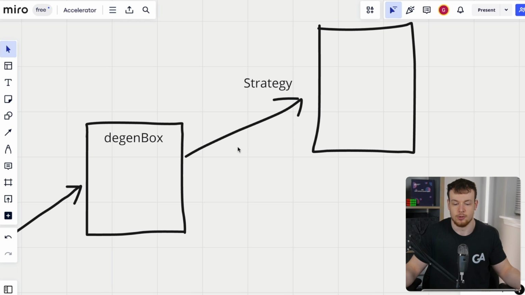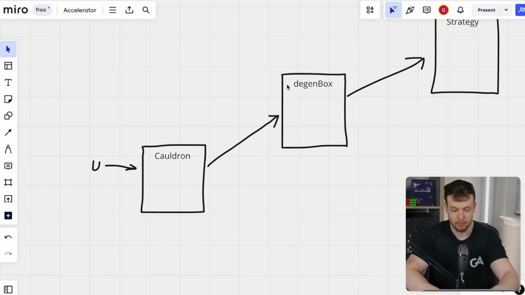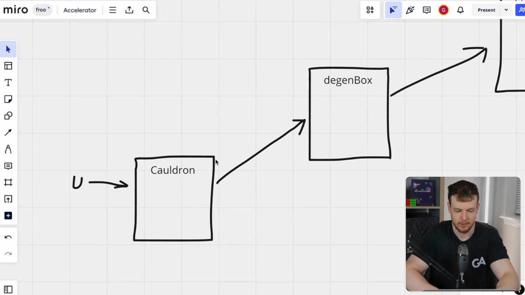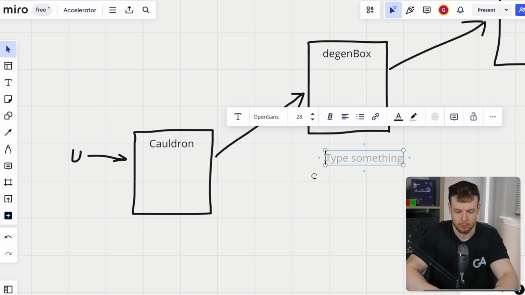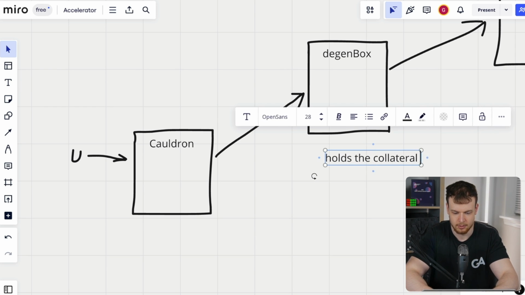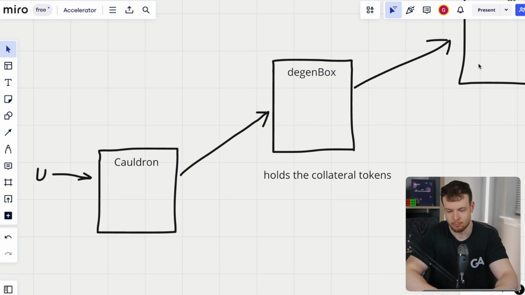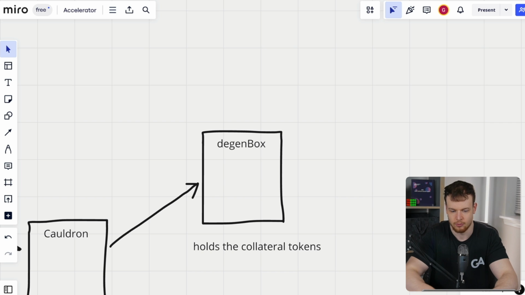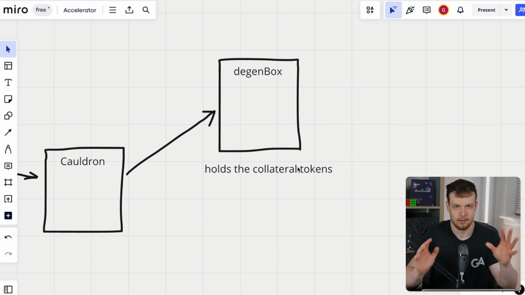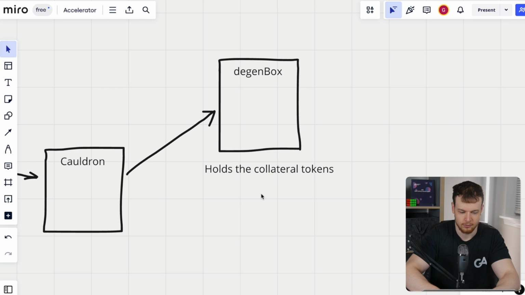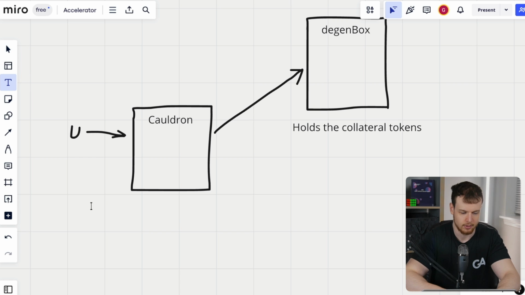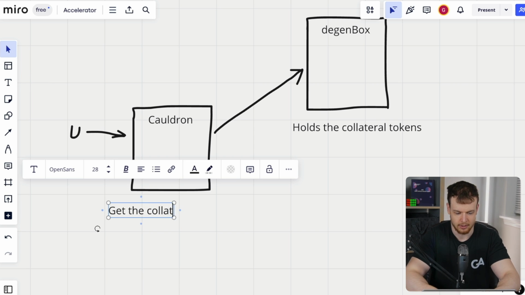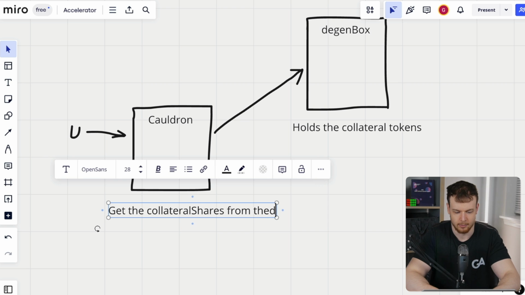And that could even be used to pay down the debt with that yield as you have your position open. Okay, but mainly what we're going to be focusing on is just the interactions here between the cauldron and the degen box. So to be clear, the degen box holds the collateral tokens unless they've been deployed in a strategy, but we won't pay any attention to the strategy details in this overview. We're going to focus on the core parts. So we're going to say that the degen box holds the collateral tokens and the cauldron will get the collateral shares from the degen box.